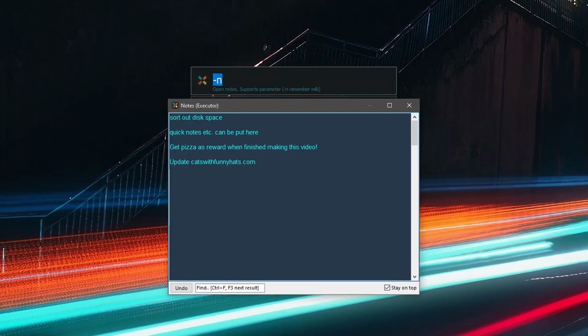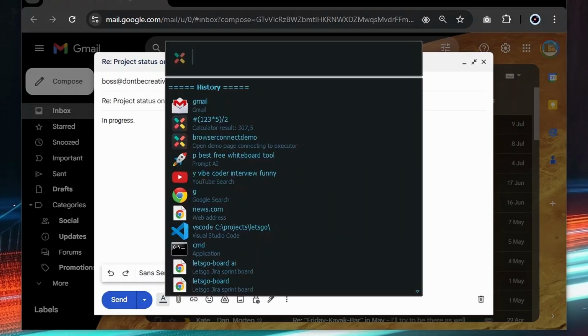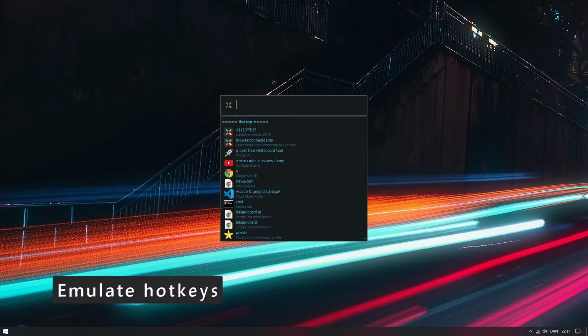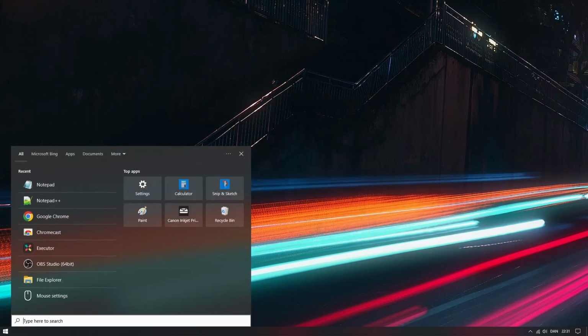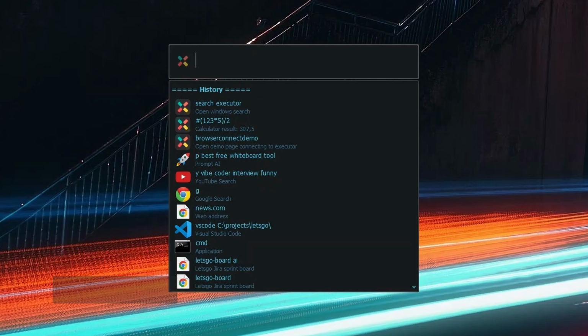Control-N will also open notes. You can type some predefined text to an active window using a keyword. Consider adding a hotkey to that keyword. Emulate pressing a hotkey to trigger other programs. For example, Win+S to open Windows Search. Also, sending text to the active window. This can be handy for Windows, Auto Hotkey, PowerToys, VS Code, OBS Studio, Stream Deck, etc.